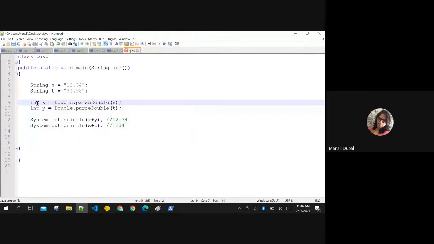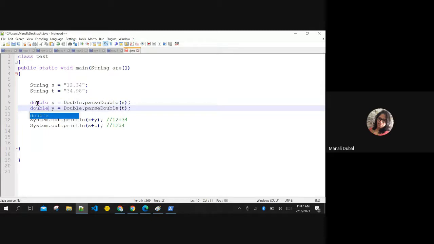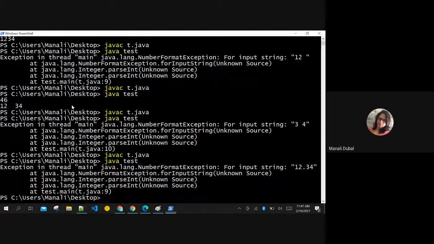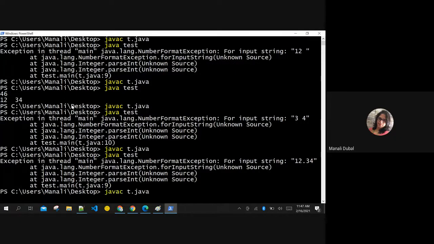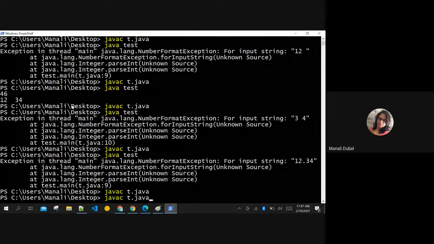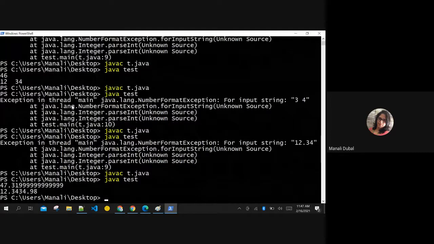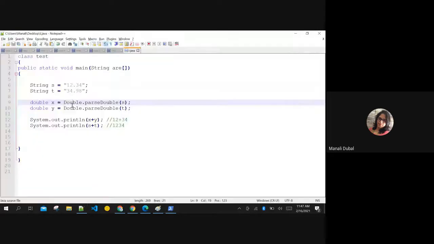Then the output should be saved in which data type? Double, ma'am. Double only, right? Exactly, you are right. Let us save it in double data type and see if it can process this or not. You need to have an exact double value for it to work.